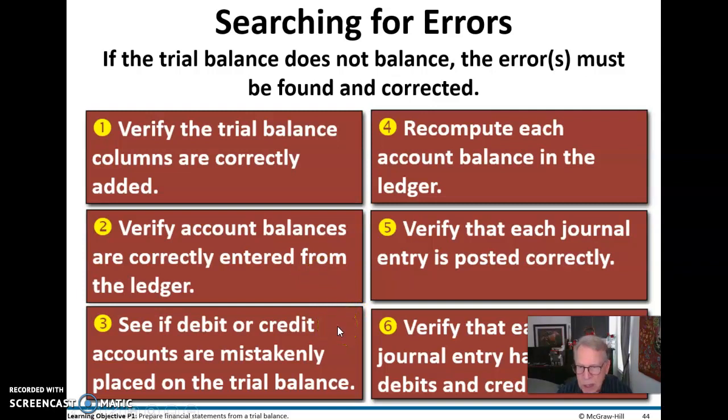We're going to see if any debit or credit accounts are mistakenly placed on the trial balance. We can recompute each account balance in the ledger. We can verify that each journal entry is posted correctly. And lastly, maybe even verify that the original journal entry has equal debits and credits.